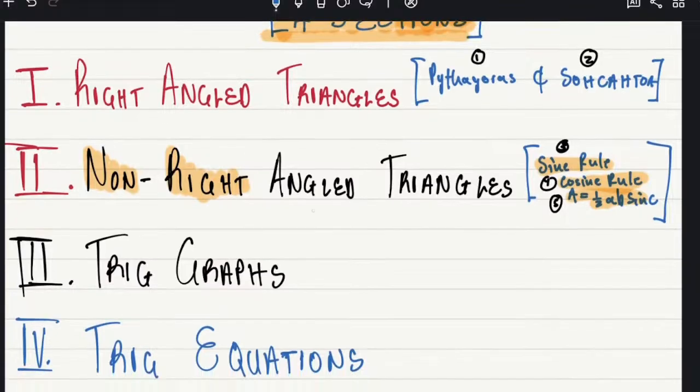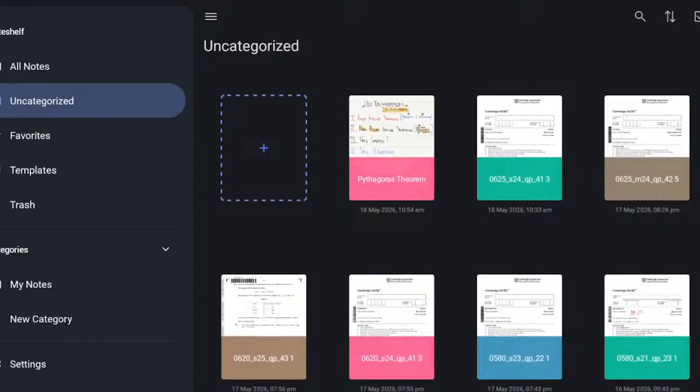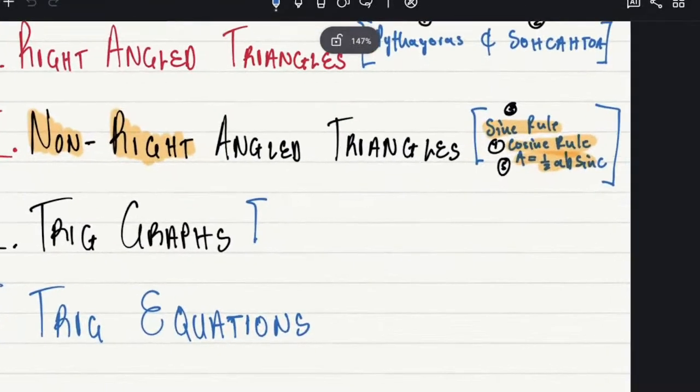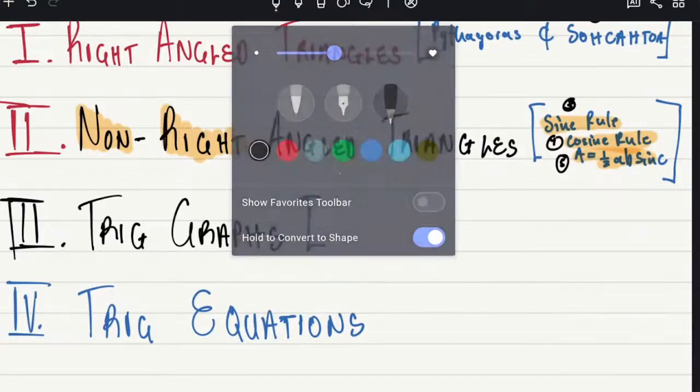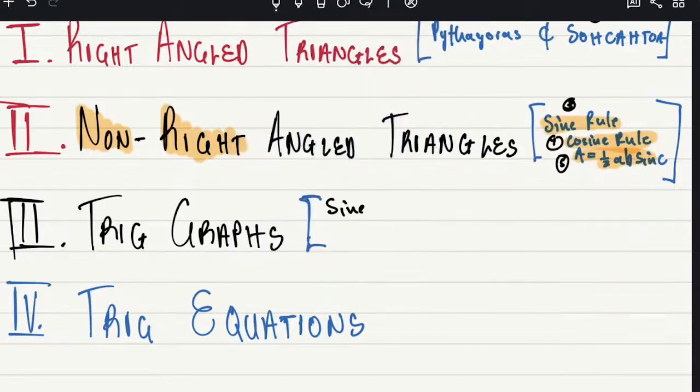So for trig graphs, you need to know 3 graphs, okay? You need to know how to sketch 3 graphs. I want you to write with me. For trig graphs, you need to know the sine graph, you need to know the cosine graph, and you need to know the tan graph, okay?